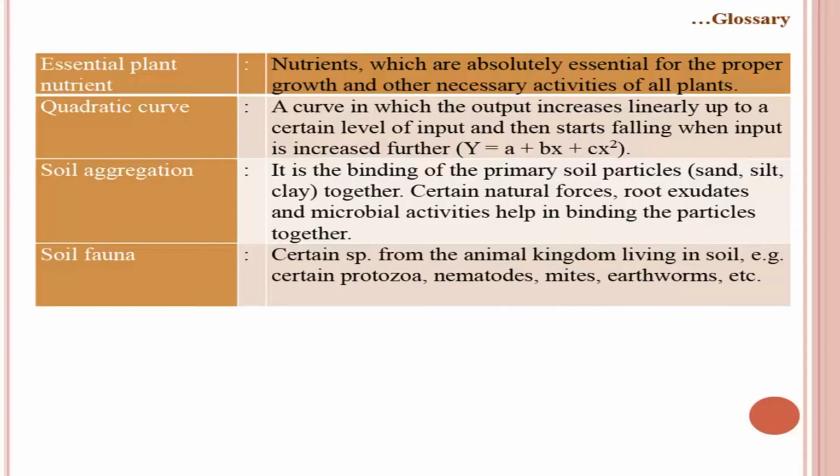And then quadratic curve, a curve in which the output increases linearly up to a certain level of input and then it starts falling when input is increased further. This is called as quadratic curve or quadratic response, denoted by the equation y = a + bx + cx². Then soil aggregation, it is the binding of the primary soil particles which are sand, silt and clay together. Certain natural forces, root exudates and microbial activities help in binding the particles together.